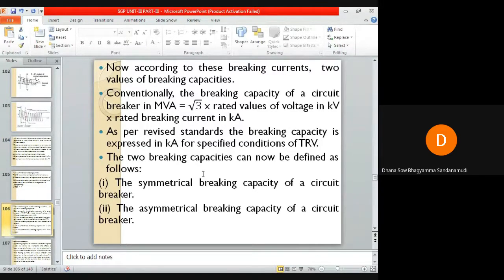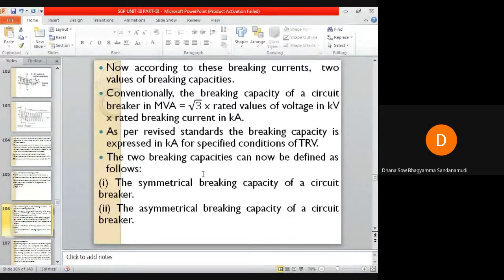There are two breaking capacities that can be defined. One is the symmetrical breaking capacity of the circuit breaker, which is the value of symmetrical breaking current the circuit breaker is capable of breaking at a stated recovery voltage and stated reference restriking voltage under prescribed conditions.